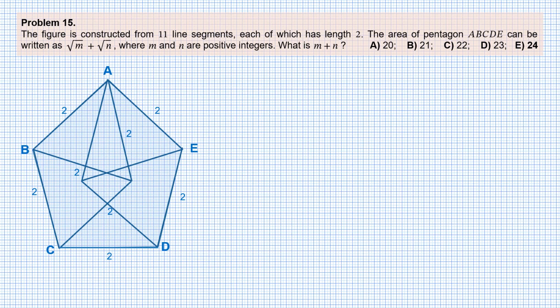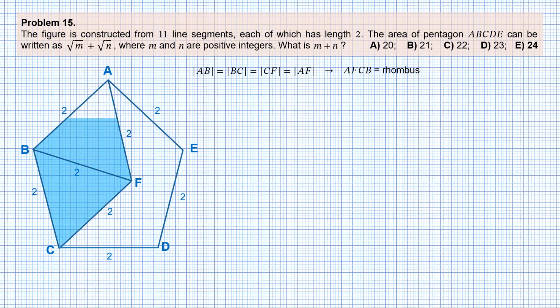I feel terribly sorry to spoil such a nice figure, but I have to do it for the sake of clarity. So I wipe out a few lines and let F be the common point of the lines drawn from vertices A, B, and C inside the pentagon. We have AB equals BC equals CF equals AF. Therefore, quadrilateral ABCF is a rhombus. And we know that the diagonals of a rhombus are perpendicular to each other.